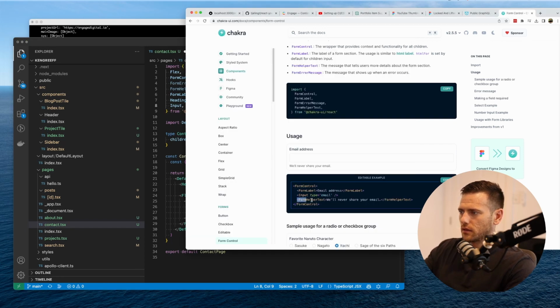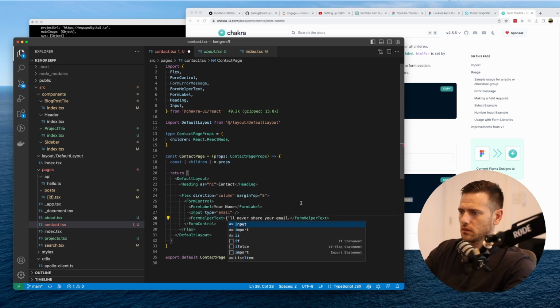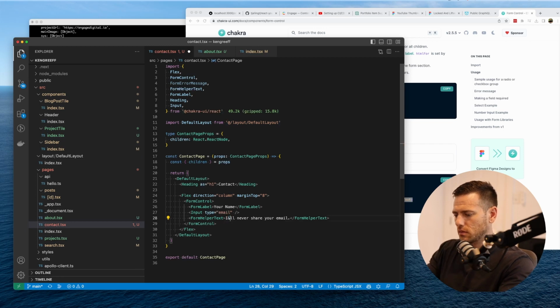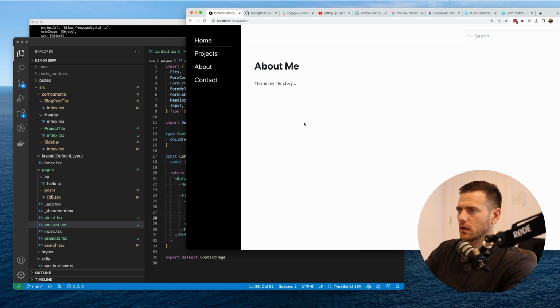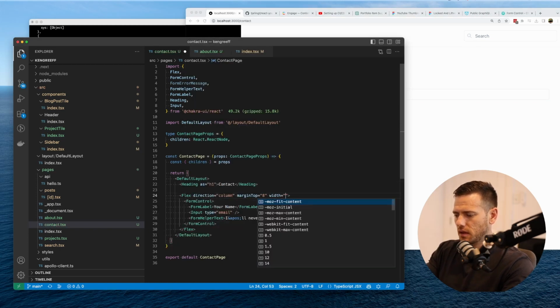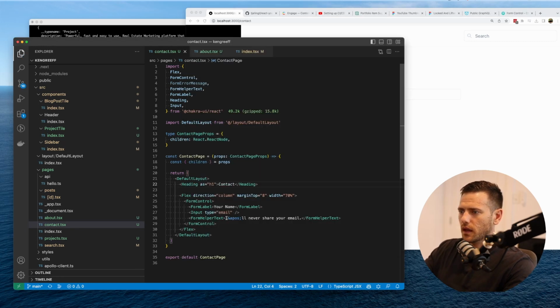Input type email. So we're going to pull an input. And this is cool. That is true. I'm never going to share your email. I'll never share your email. So what are you asking here? So we want APOS. So APOS, thank you. Let us see what that looks like. Contact page. There we go, your name. Don't want the form this long, so we'll set the max width here again, width at 70% of the screen size. Great.